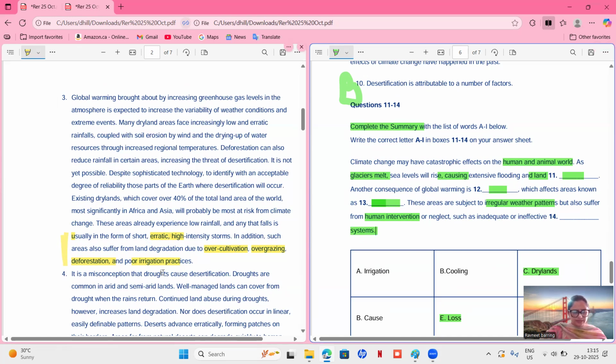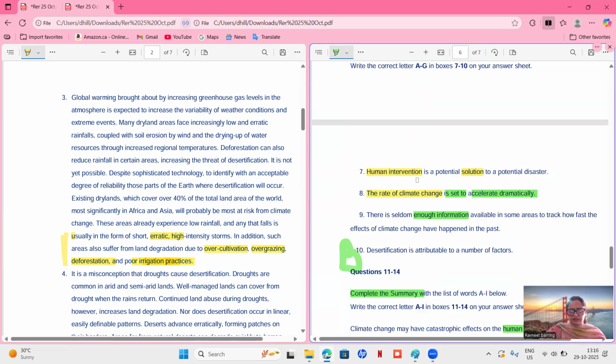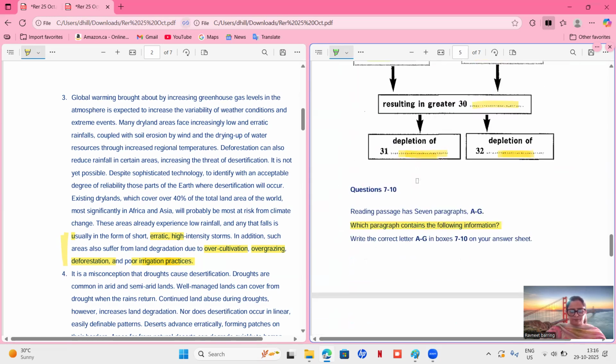That means the answer is here, and the word systems is a synonym for practices, and the synonym for poor is inadequate and ineffective. That means poor irrigation practices means inadequate and ineffective irrigation systems. So practices means system. So the answer is irrigation, and yes, irrigation is there, so the answer is A. Cool. So we are able to do all these ones and these ones as well.